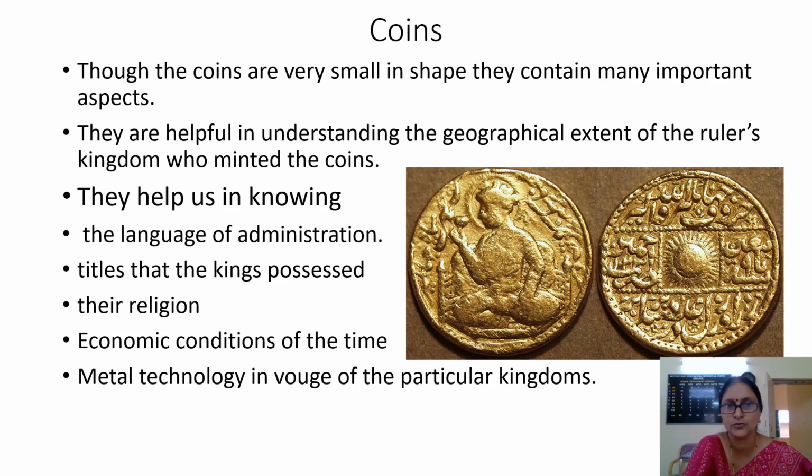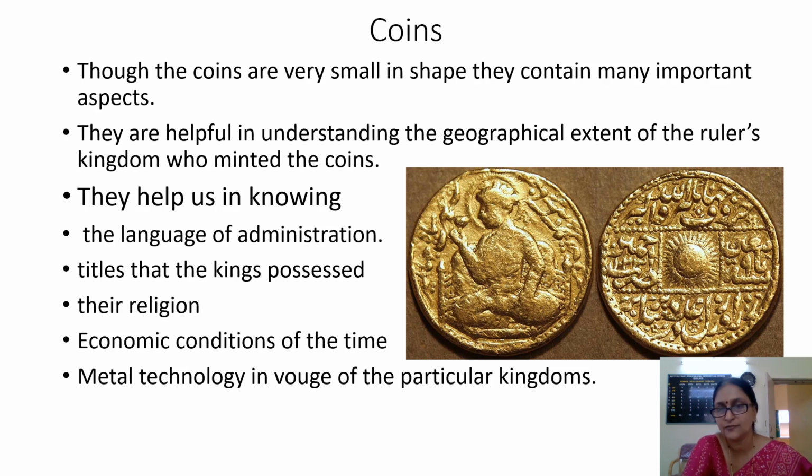Then it also helps us to know the titles that the kings possessed. So the kings will be having so many titles. For example, King Ashoka had a title Devanam Priya Priyadarshi. So this title will be engraved on the coins also. So by that we will come to know about the titles of the kings.